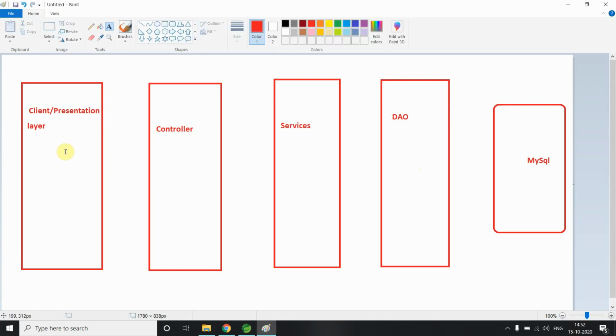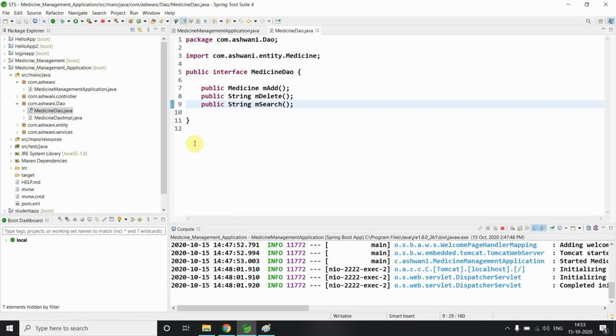First, suppose you request something from the client. Now you have an idea how we send a request to the controller. So suppose you send a request to a controller. If the controller finds your request, then it will transfer it to the services. So your request comes to the services. How do services work? Let me show here.